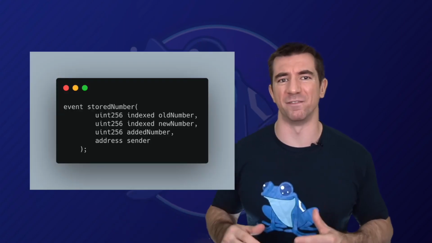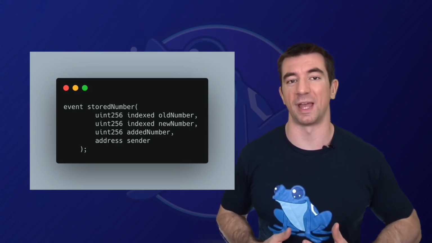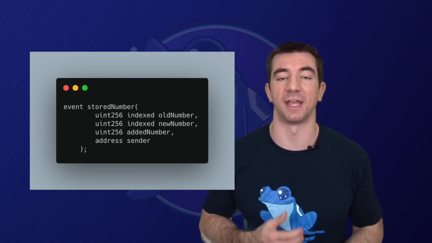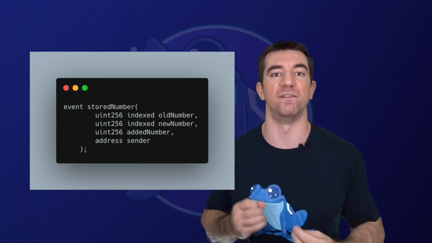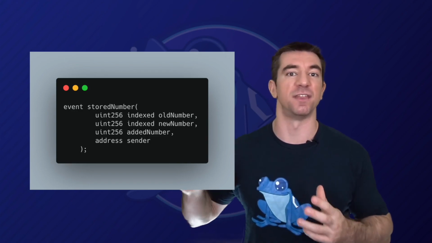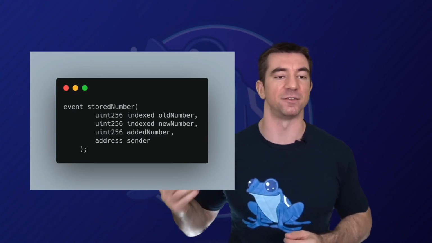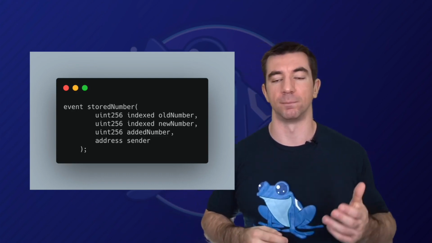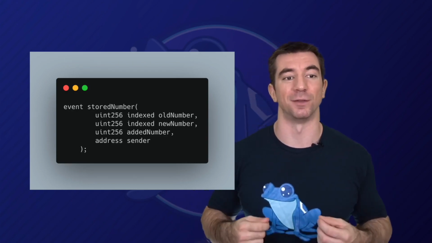Now, here's what an event is going to look like. We have an event here called StoredNumber. So we have basically a new type of event called StoredNumber. We're saying, hey, Solidity, hey, smart contract, we have this new event thing. We're going to be emitting things of type StoredNumber in the future. When we emit this event, it's going to have these 4 parameters. It's going to have a uint256 called oldNumber, a uint256 called newNumber, a uint256 called addedNumber, and an address called sender.